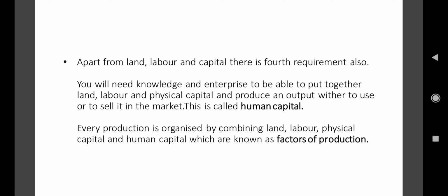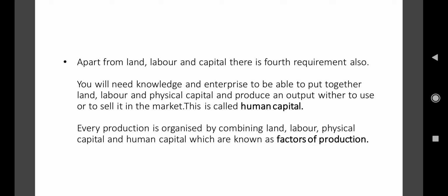Now you got the land, you got the laborers to work, you got the capital for working, but who will do all this? In your mind the answer comes: you need a person who must have proper knowledge and skill to be able to use all these things and produce an output.